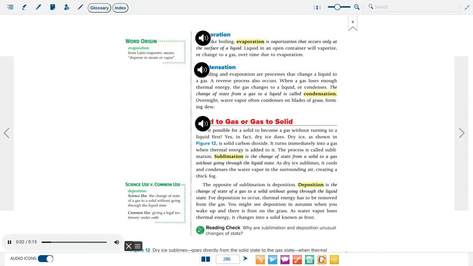Evaporation. Unlike boiling, evaporation is vaporization that occurs only at the surface of a liquid. Liquid in an open container will vaporize or change to a gas over time due to evaporation.